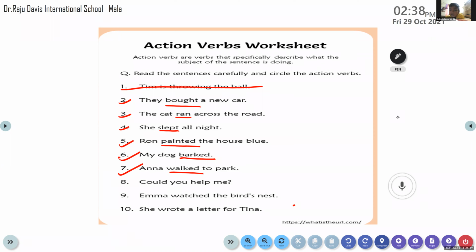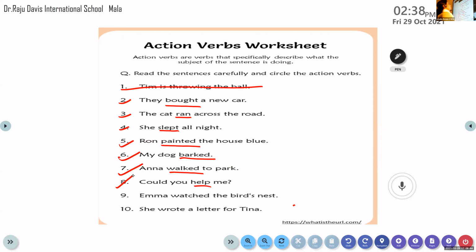Could. C-O-U-L-D. How do you pronounce the word? It is could. Could you help me? Come on, tell me, identify the verb in it. Help. Help is a verb there. Okay, very good.